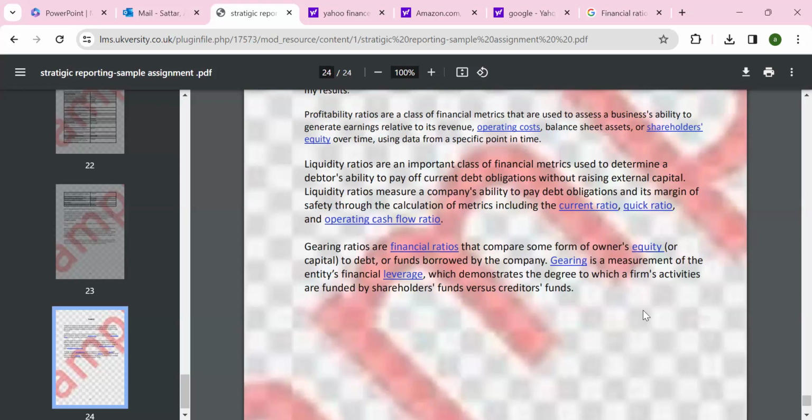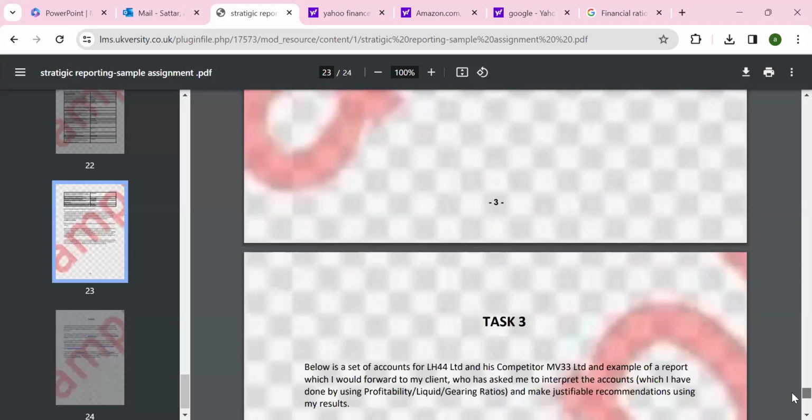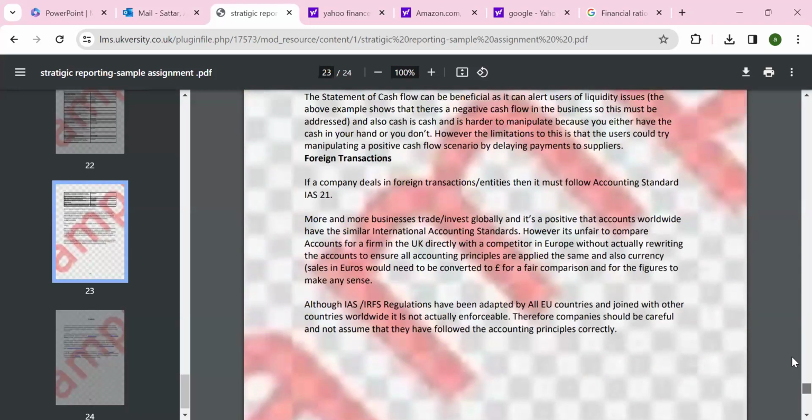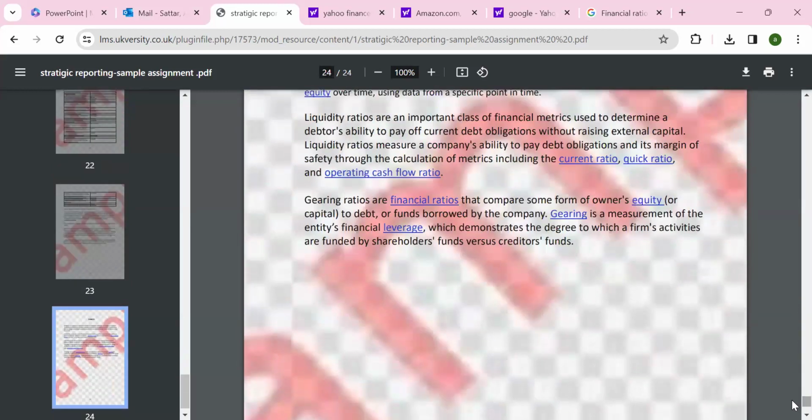Even in your task 2 or 3, you mention the financial statement. From that data, you can prepare the ratios as well. You don't need to throw it again, or you can use new companies for task 3. You put the data in the appendix and you can calculate the ratio and show the performance.